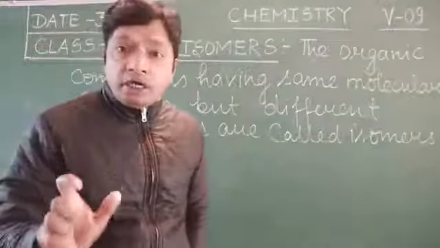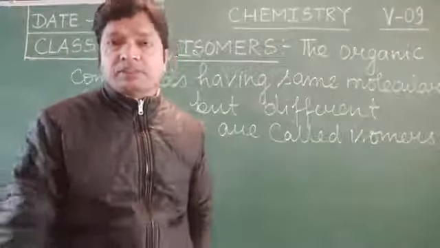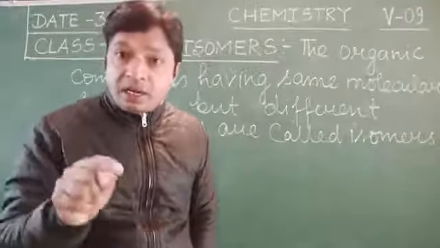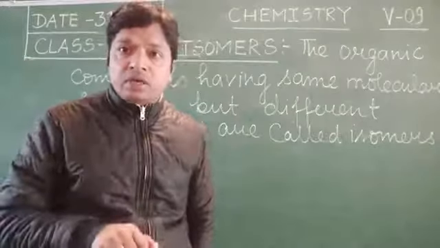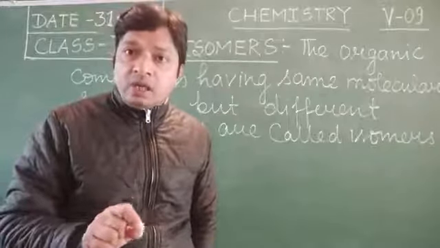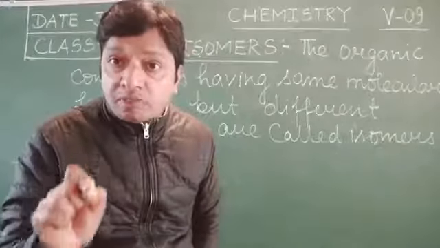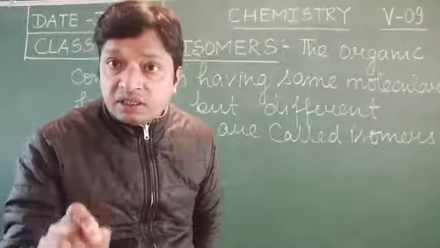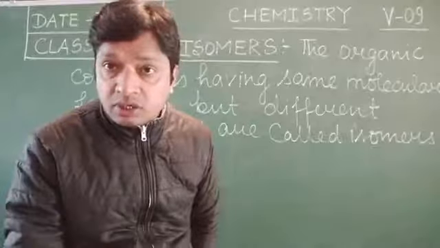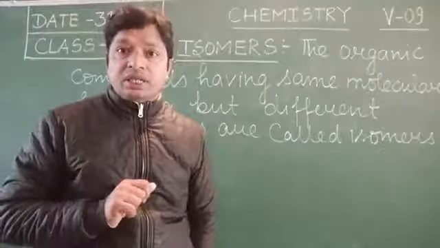Now we are going to understand isomers by taking some examples, related to the hydrocarbons, because we have to study about the hydrocarbons. And remember one thing, the isomers start with 4 carbon atoms, not with 1, 2 and 3 carbon atoms in the chain.